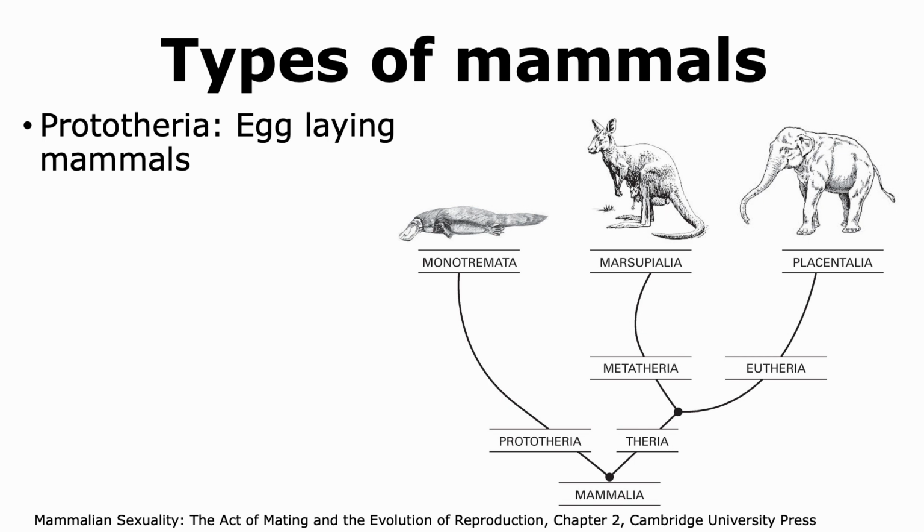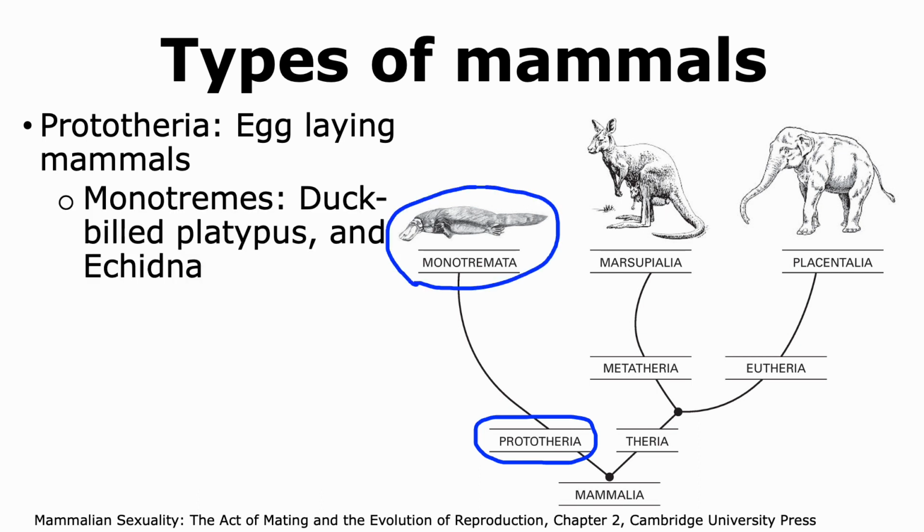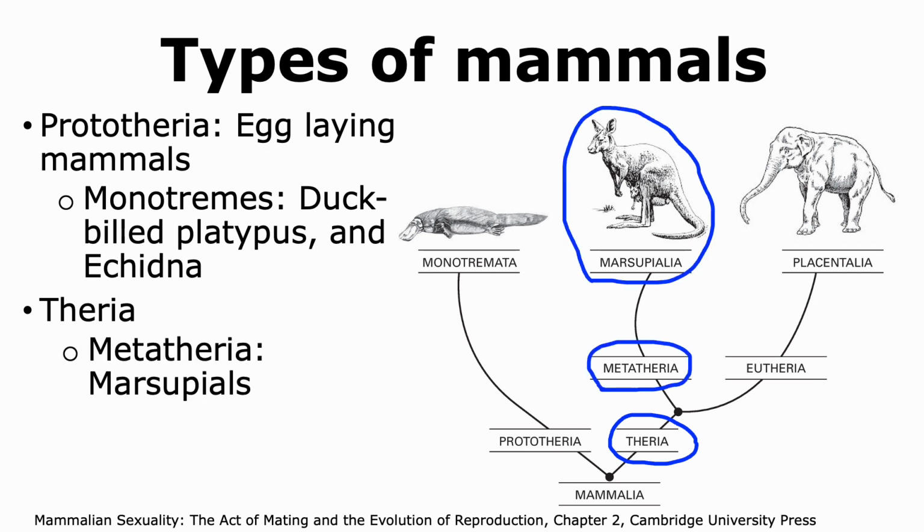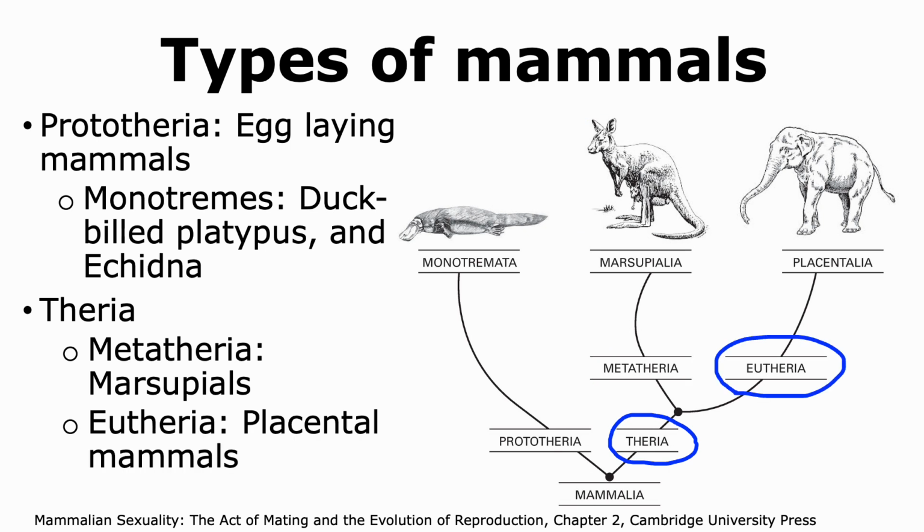Mammals can be divided into two main groups. Prototheria are egg-laying mammals. These include the monotremes, like the duck-billed platypus, and two species of echidna. Thus, even though there were many monotremes years ago, today there aren't that many present on Earth. The second main group is Theria, and within this group there are two groups. The first being Metatheria, which includes the marsupials, and Eutheria, which includes the placental mammals.